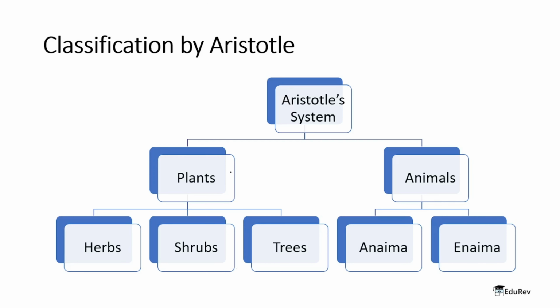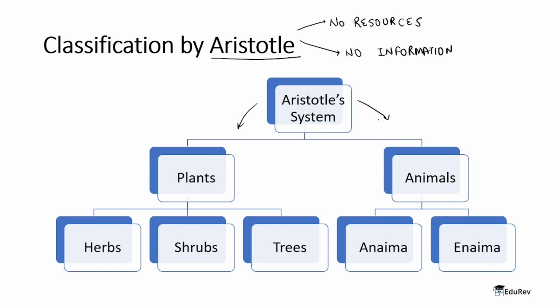Now let's look at the classification system by Aristotle. At the time he did his classification, he had no resources and not much information. So without both of these, he did the best he could when it came to classification. At that time, he divided the organisms into plants and animals. Then he divided the plants into categories on the basis of their habit.